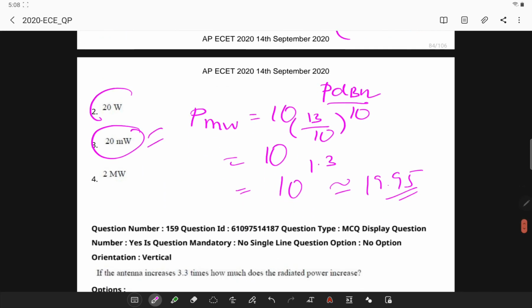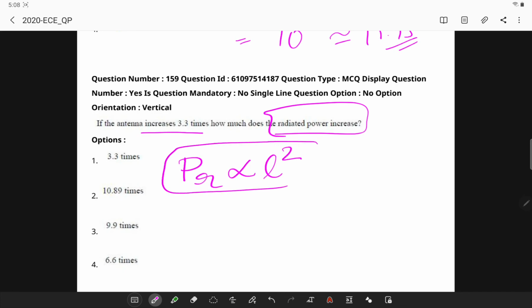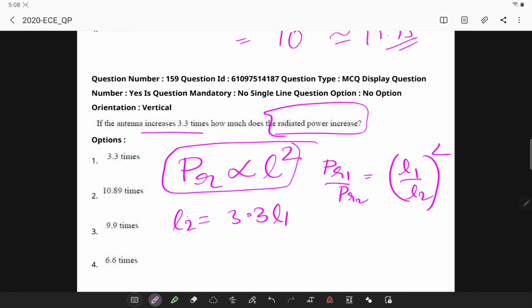Next, if an antenna size is increased by 3.3 times, what will be the effect on radiated power? Remember, the power is proportional to the square of the length of the antenna. This is a very important point. So PR1 by PR2 will be L1 by L2 whole square. I have L2 given as 3.3 times L1.